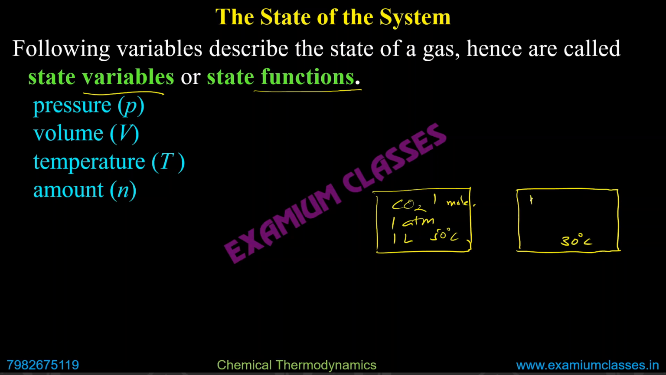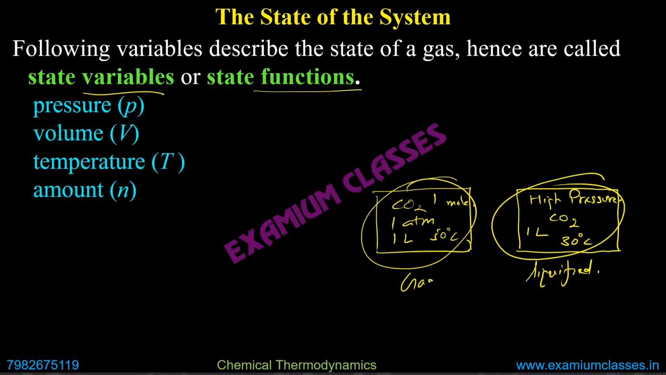So if we have very high pressure now, instead of 1 atm, it is still 1 liter. It is still CO2, but if we now apply very high pressure, it can be liquefied. So state changes. So pressure, volume, temperature, amount, all these decide the state of a gas. So these variables are known as state variables.